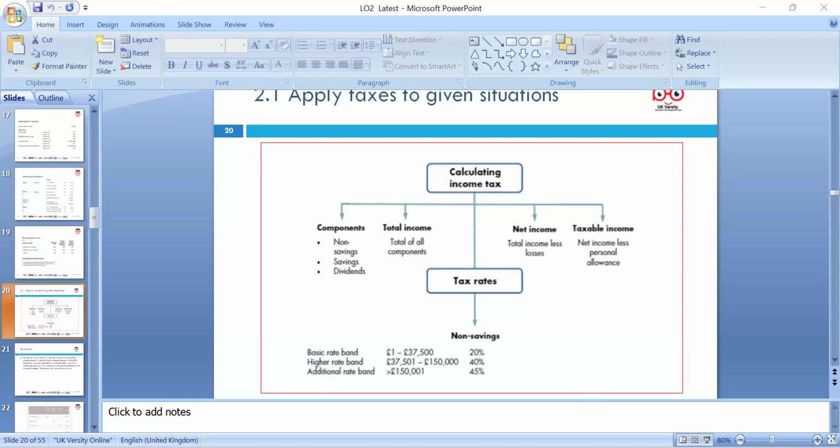So please, depending on whichever year you are applying, go back to the rates and apply the rates. Teresa is a basic taxpayer and taxable income is 16,000. And if we minus her allowance, what will be our total income after that? Okay, so after the allowance, we'll look in that case.